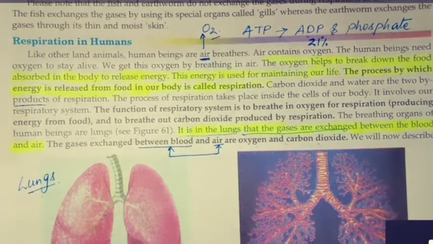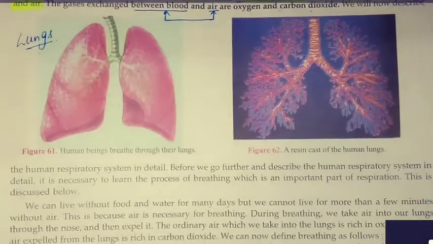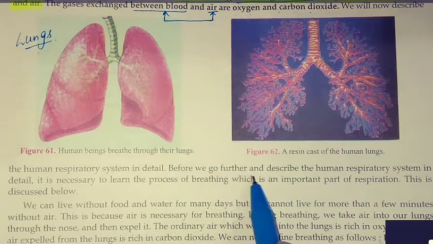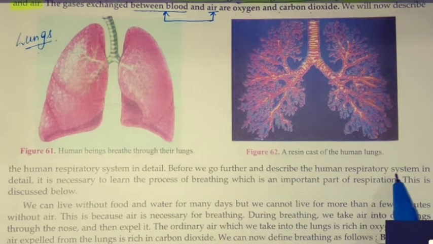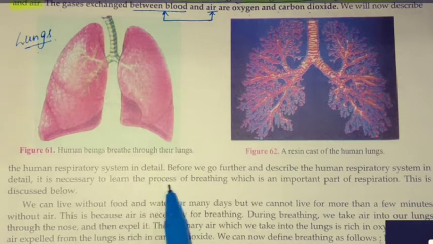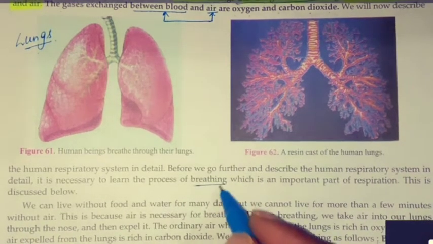So we will now describe the human respiratory system in detail. Before we go further and describe the human respiratory system in detail, it is necessary to learn the process of breathing. What is breathing?